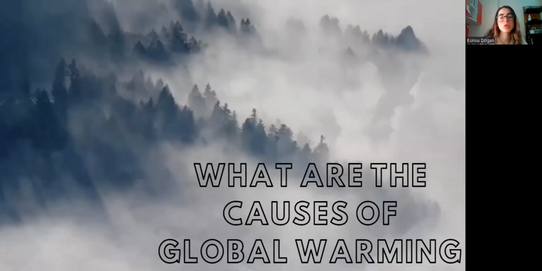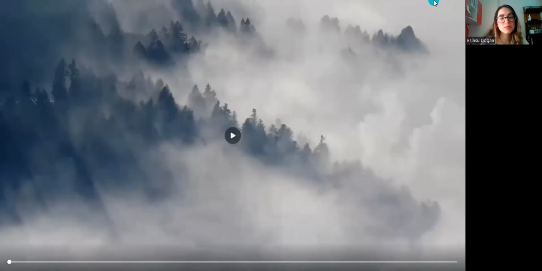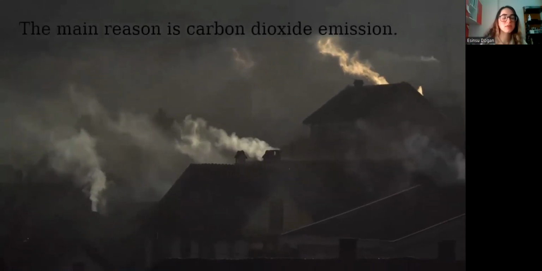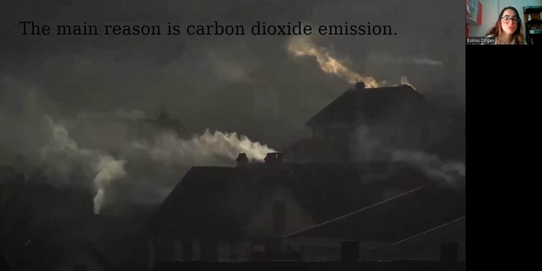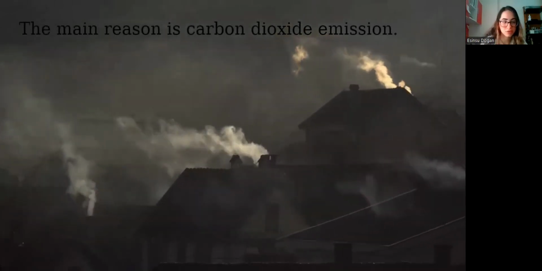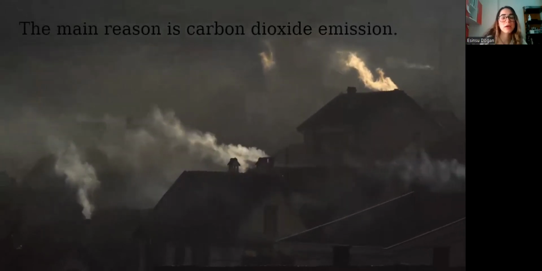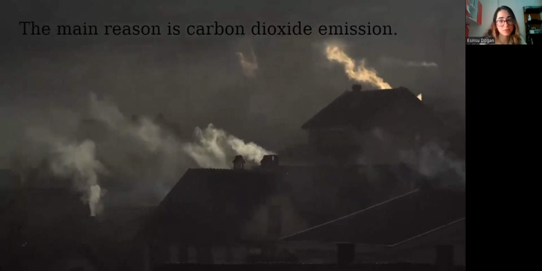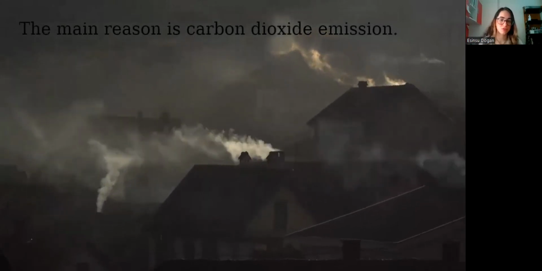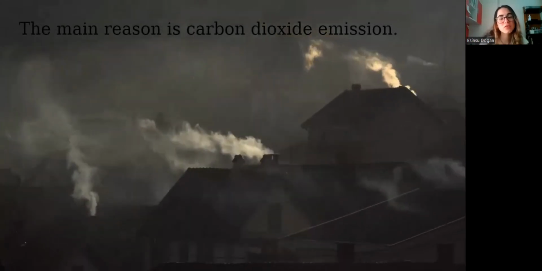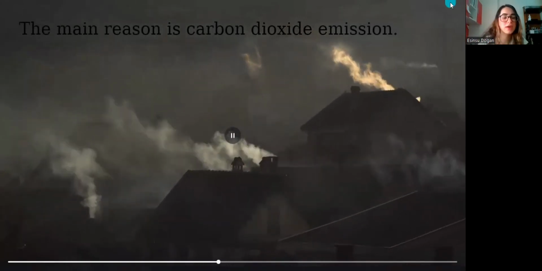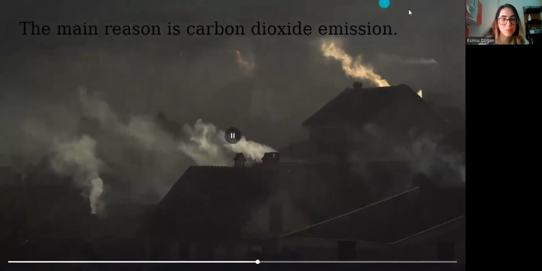What are the causes of global warming? Actually, the main reason is carbon dioxide emission. The emission of carbon dioxide causes gases to be suspended in the atmosphere, preventing air circulation, slowing down atmospheric activities, and spoiling the features of the atmosphere. And finally, as a result of all these incidents, we have been fighting with global warming.